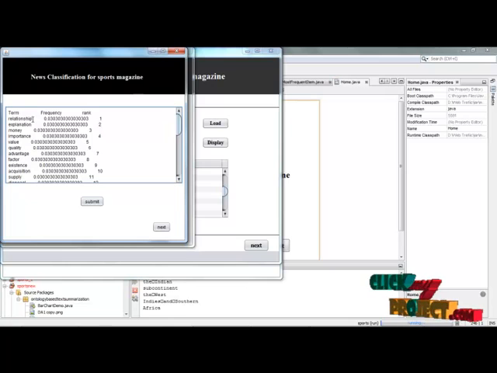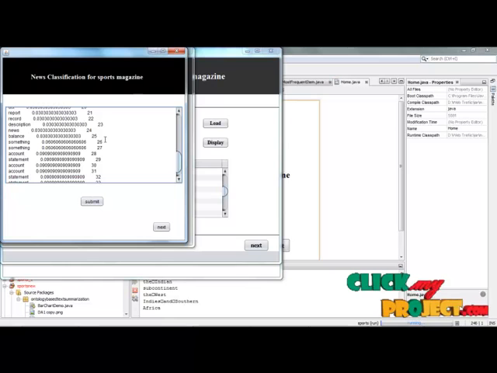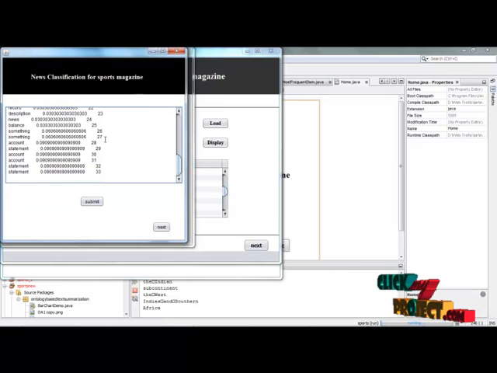So here we have generated the frequency according to the ranking. This is the main process of our project. Here we have generated the frequency according to the rank of the words in the user input, and we have successfully generated the ranking of the user input words in descending order. This is the main process of our project, and simply click the next button.